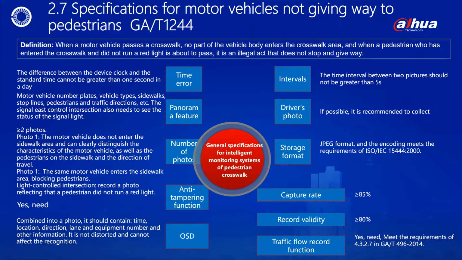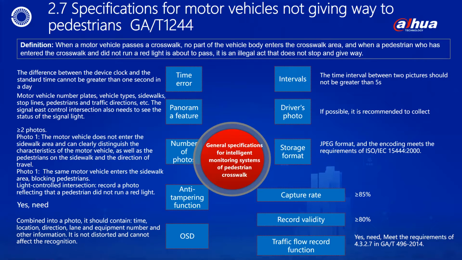When a motor vehicle passes a crosswalk, no part of the vehicle body enters the crosswalk area. And when a pedestrian who has entered the crosswalk and did not run a red light is about to pass, it is an illegal act that does not stop and give way. The same elements and characteristics as those defined by motor vehicles running red lights are specified in terms of time